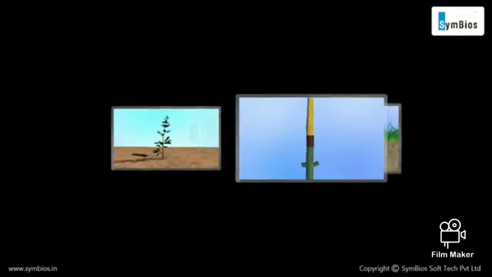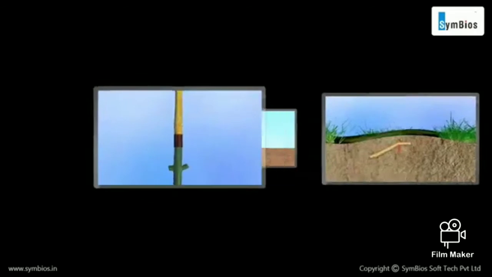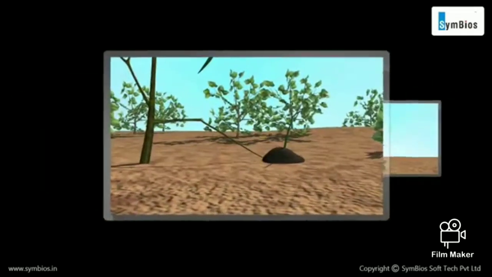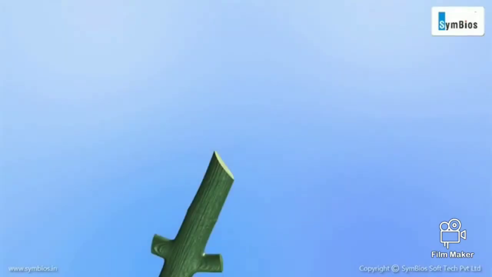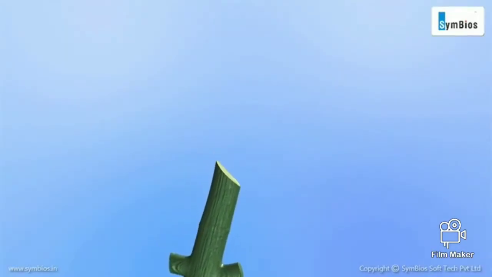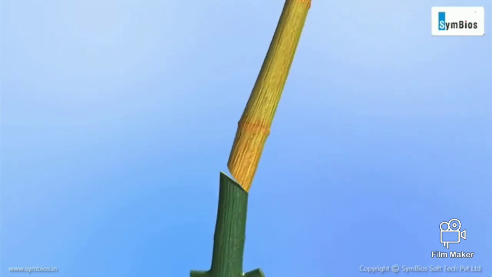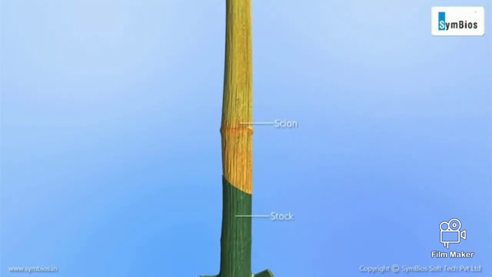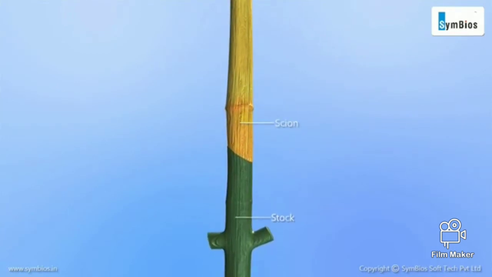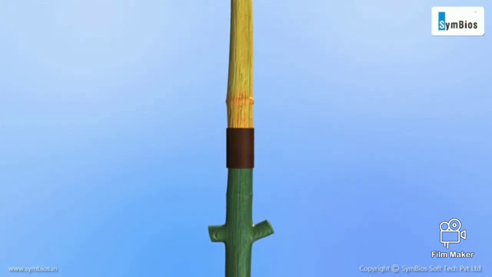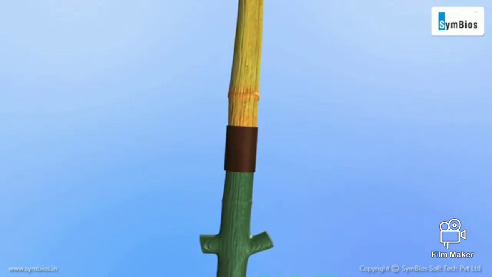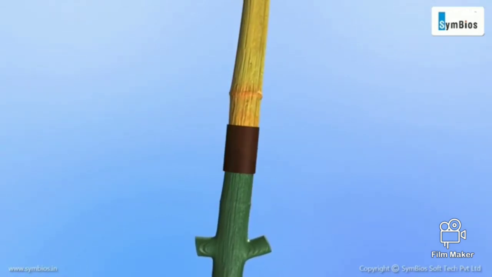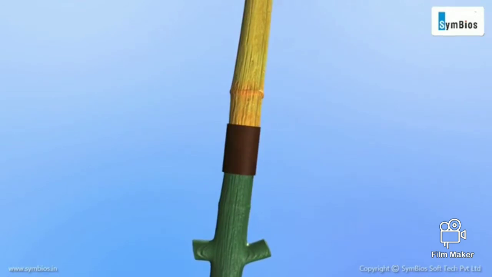Some of these methods include grafting, cutting, layering, and tissue culture. In grafting, a twig of one plant called the scion is kept over the cut stem of another plant called the stock. Then they are tied up together. The tissue of the scion and stock combine to form a new plant. This method helps in developing high-yielding and disease-resistant species of plants.